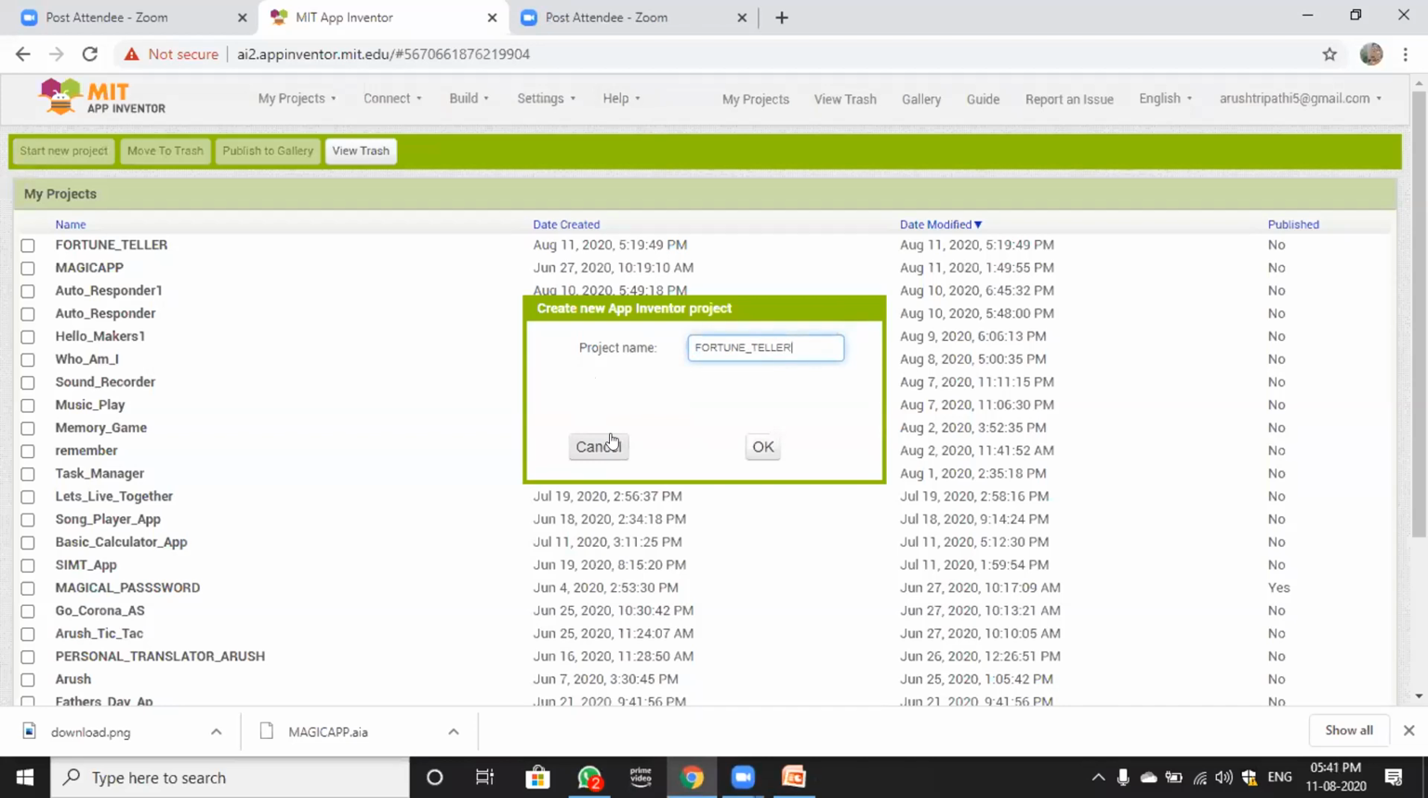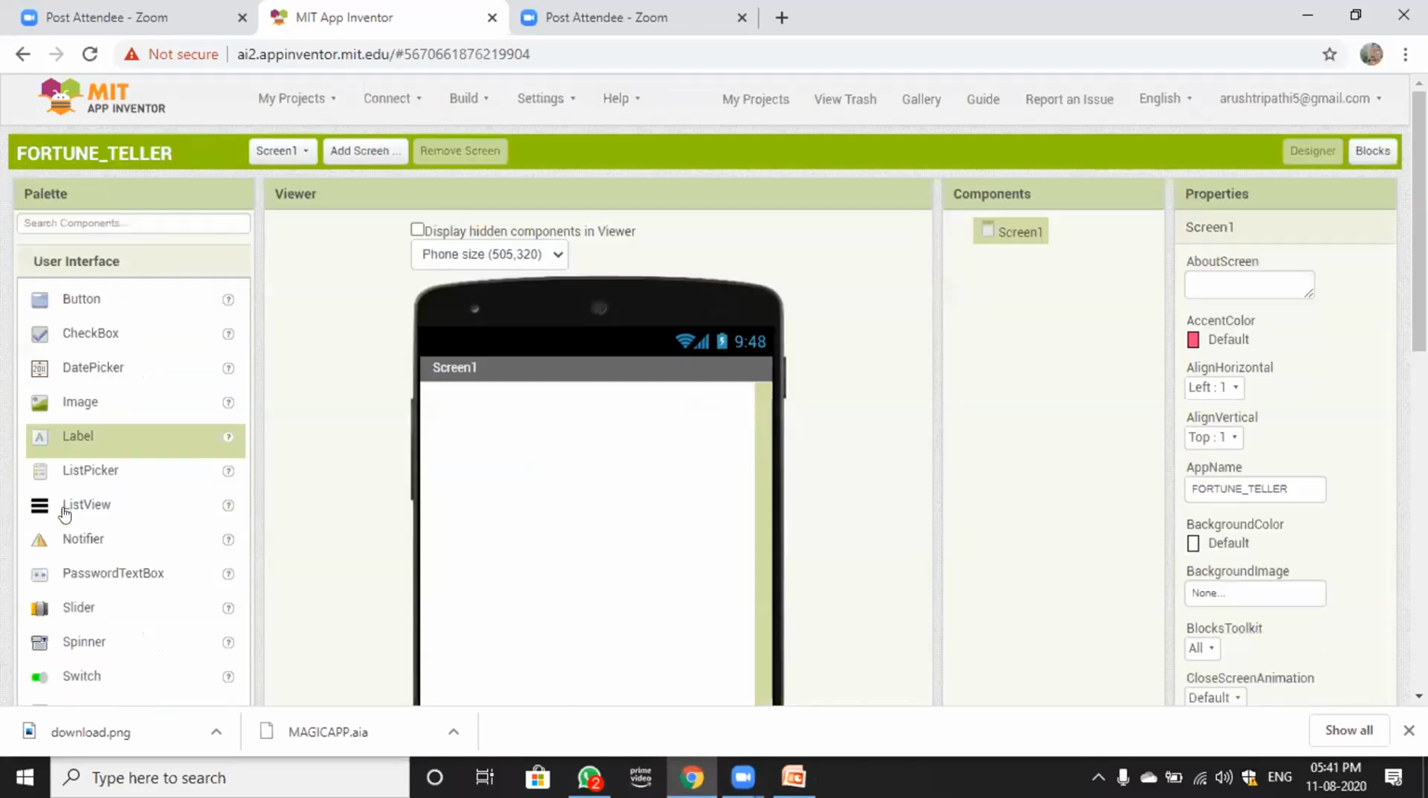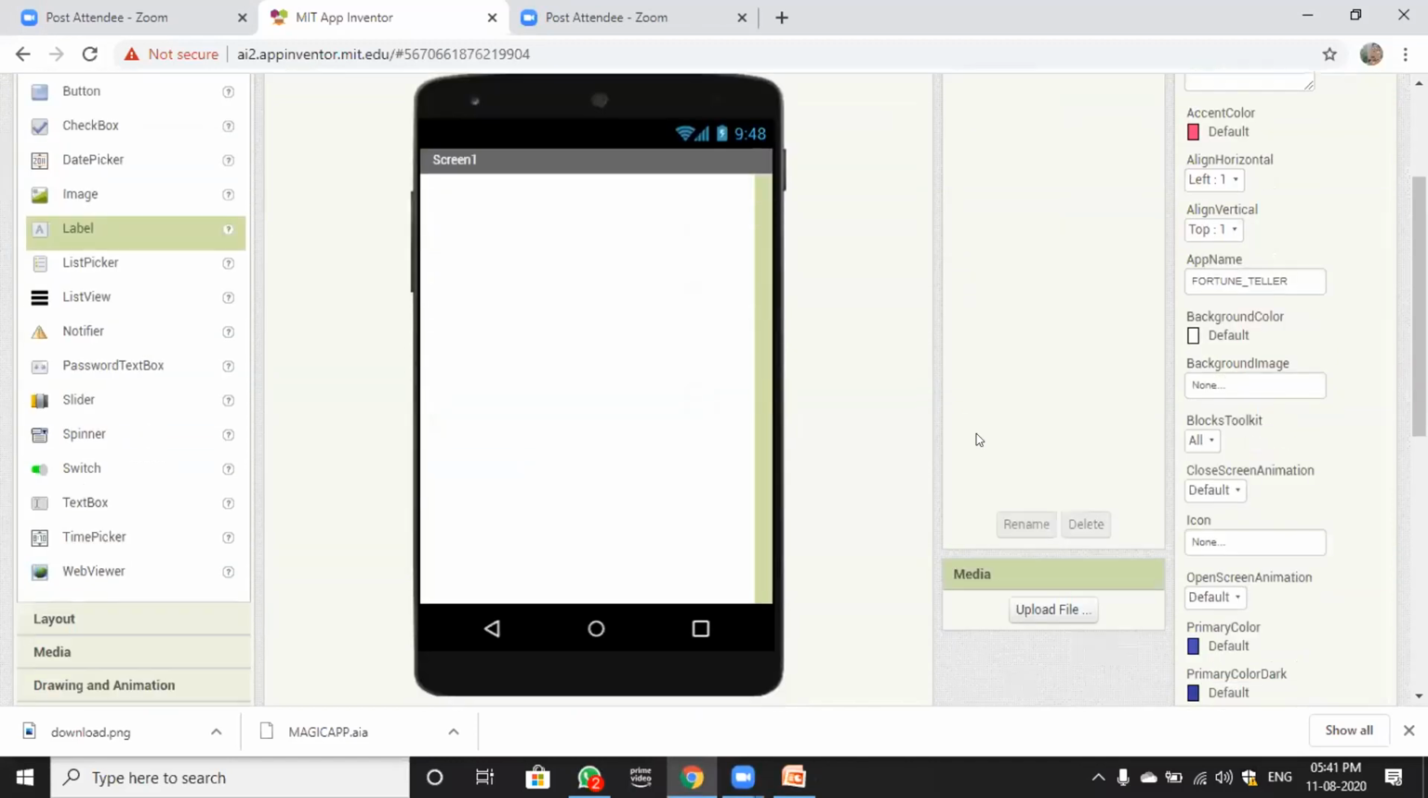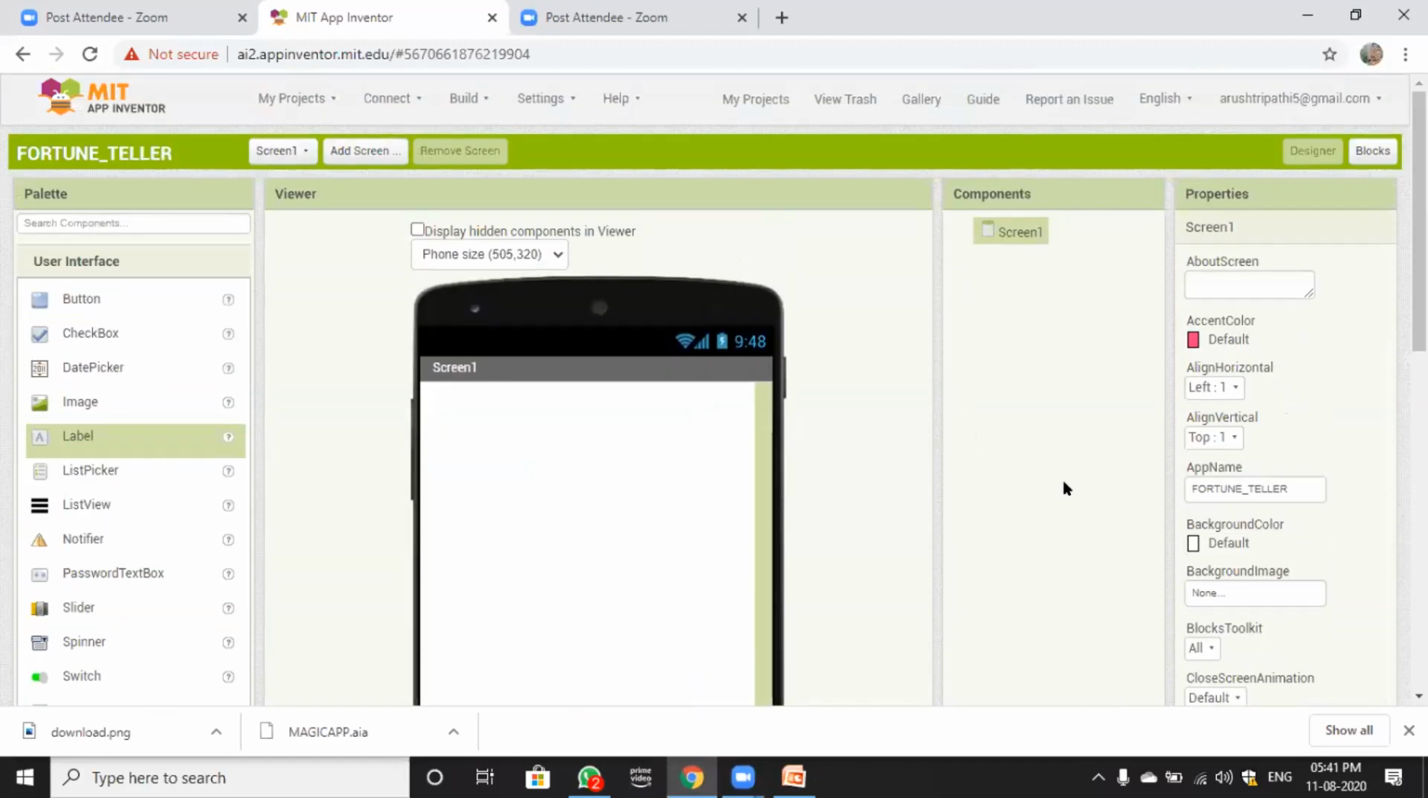Okay, so now this is how the app will look when you open an empty app without any component, without making any changes to the properties. This is quite a new app for all of you.